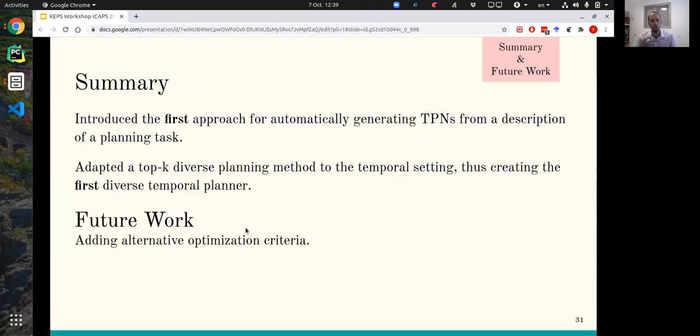So in this work, we've seen the first approach for automatically generating TPNs from a description of a planning task in PDDL 2.1. And we've adapted a top K diverse planning method to the temporal setting, thus creating the first diverse temporal planner. For future work, we plan on adding alternative optimization criteria, not only the most compact TPN. For instance, we can focus on a TPN that encompasses the most valid solutions, the largest number of possible solutions in it.